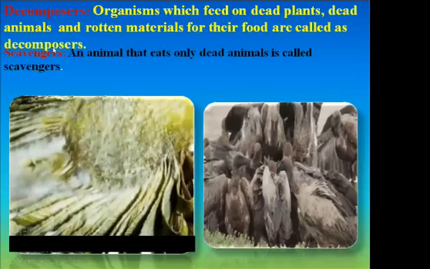Or the organisms which feed on dead and decayed matter of other animals are called decomposers. Understood? Scavengers. So what are scavengers? Scavengers are the animals that eat only dead animals. So that type of animals are categorized under scavengers.